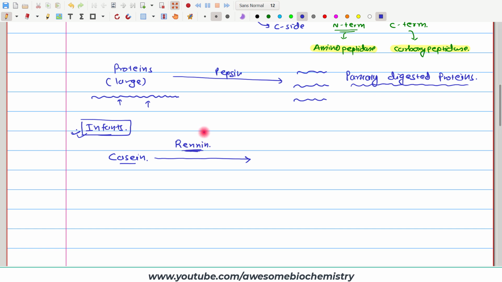And remember, this renin is not the same as this renin. You can see the subtle difference in the spelling of both renins, right? This renin is important in the regulation of blood pressure and it is secreted from the kidney. This renin has nothing to do with this renin. This renin is the enzyme which is secreted by the infantile stomach.